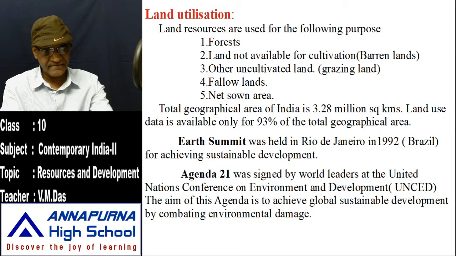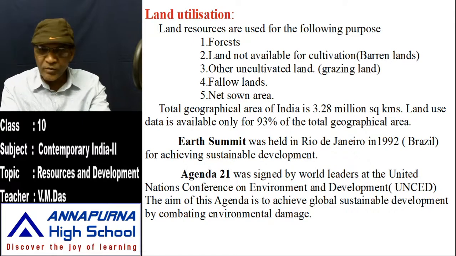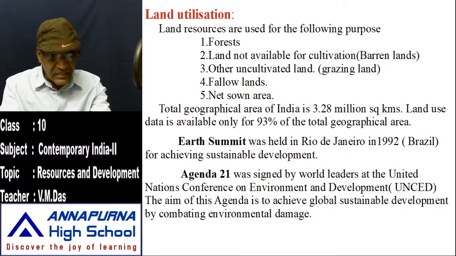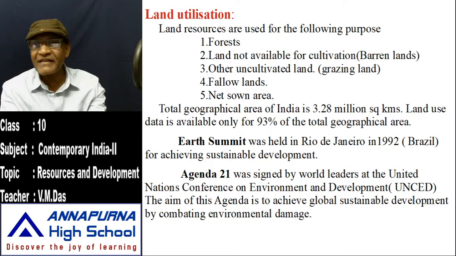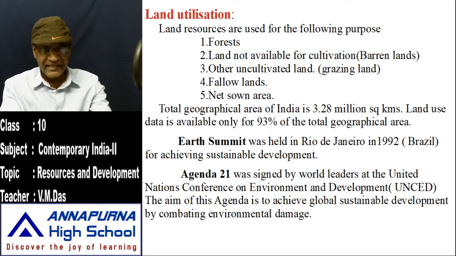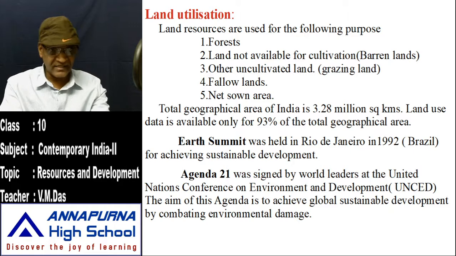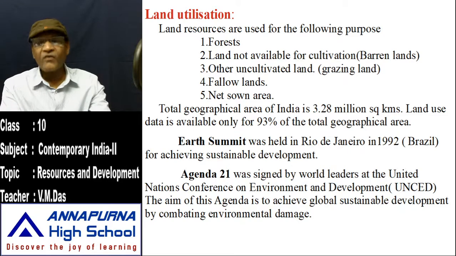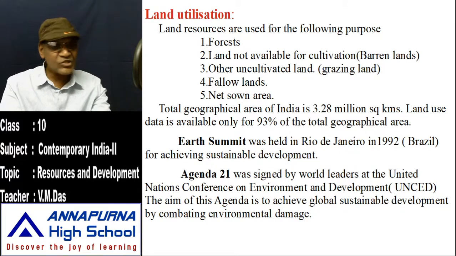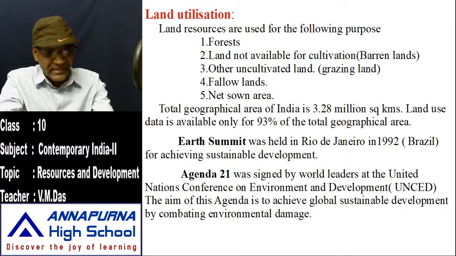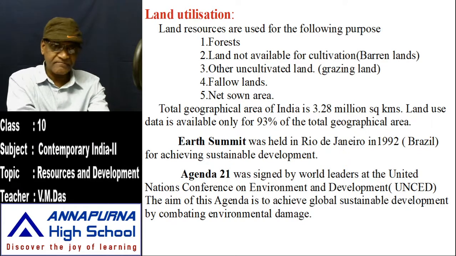We have the forests, and then some land not available for cultivation: barren lands or waste places. Then the third one, other uncultivated lands like grazing grounds. And the fourth one, fallow land, which is also uncultivated. And the fifth one, net sown area, which is cultivable land. All these five types come under the land resources.